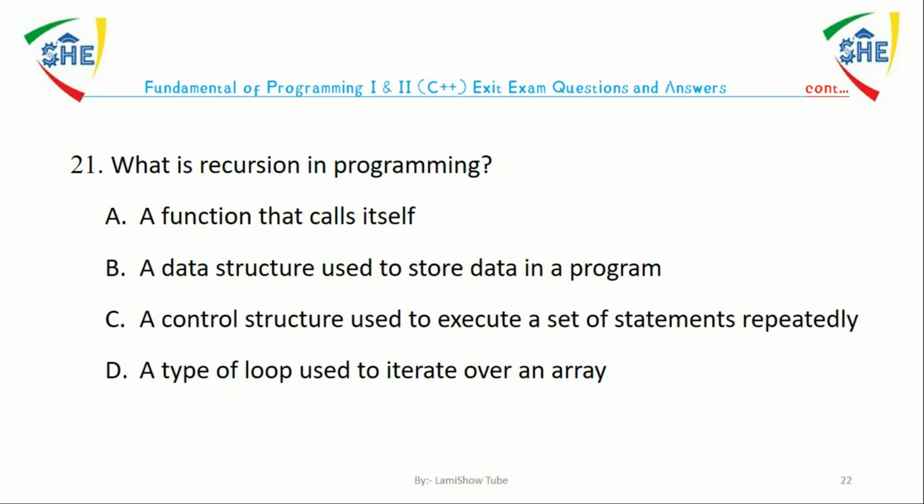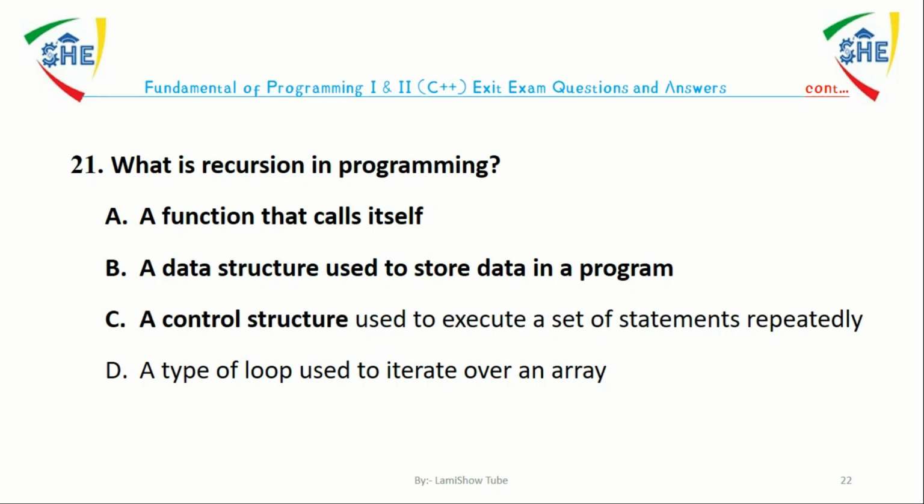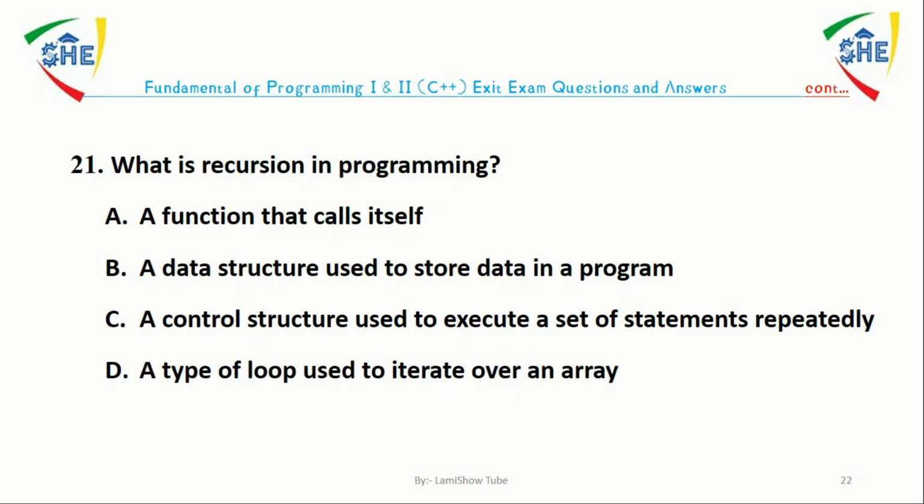Question number 21. What is recursion in programming? A. Function that calls itself. B. A data structure used to store data in a program. C. A control structure used to execute a set of statements repeatedly. D. A type of loop used to iterate over an array. The answer is A. Recursion in programming is a function that calls itself.